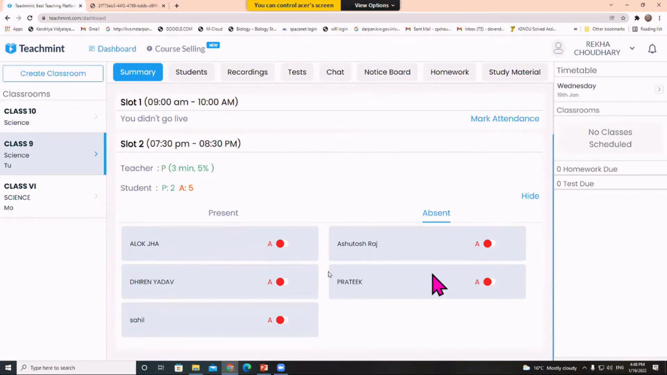Suppose they were present physically in my class. They were not present in the online class, but they were physically present in my class. So I can mark them present also here.